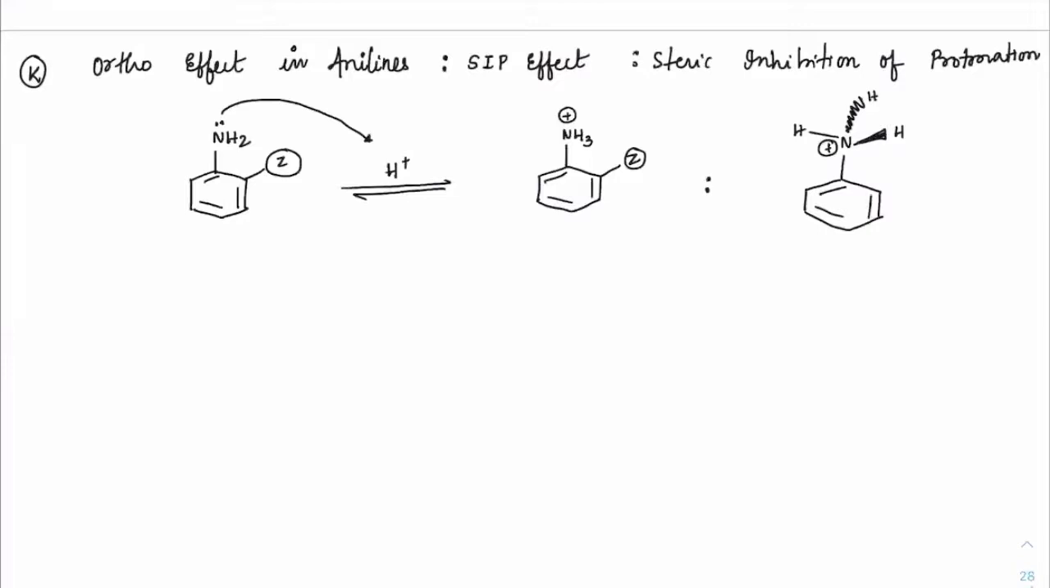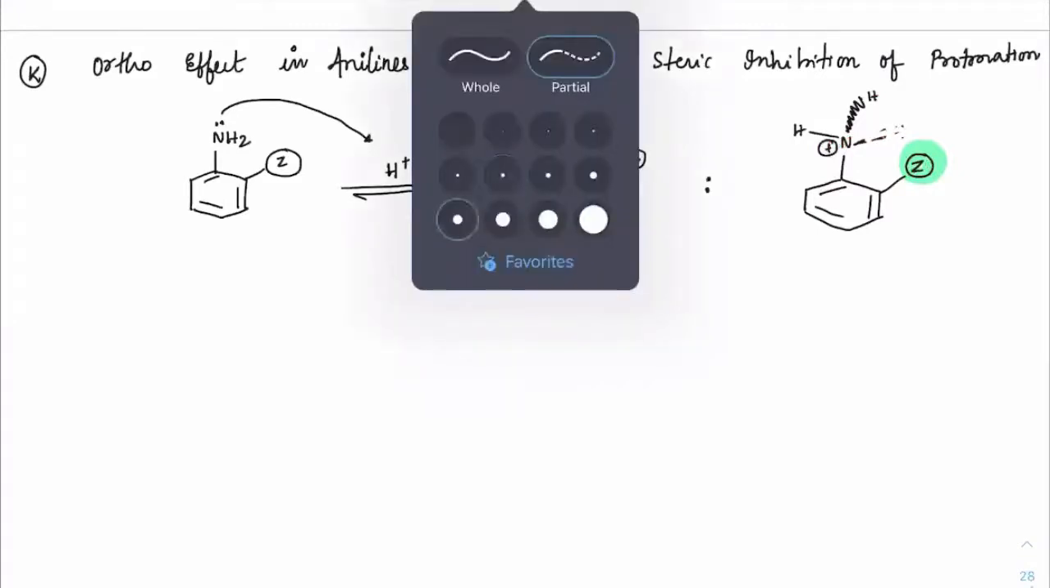Now this Z group, if it is bulky, will start showing repulsions with these hydrogens. Got it? One thing, the bond will keep moving because there is no resonance here. And the repulsions between this Z group and hydrogen will start increasing because they come very close, as they come on this same plane. Okay, students, have you understood that point? Let me show it on the same plane. That might give you more clarity.